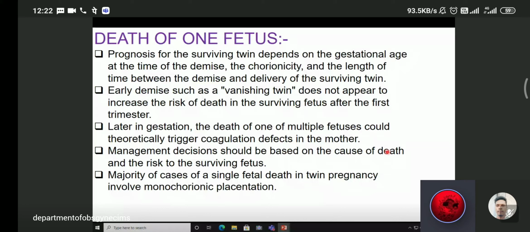Early demise, such as vanishing twin, does not appear to increase the risk of death in the surviving fetus after the first trimester. But late in gestation, the death of one of the multiple fetuses can theoretically trigger a coagulation defect in the mother. The management decision should be based on the cause of death and the risk to the surviving fetus. The majority of cases of single fetal death in twin pregnancy involve monochorionic placentation.